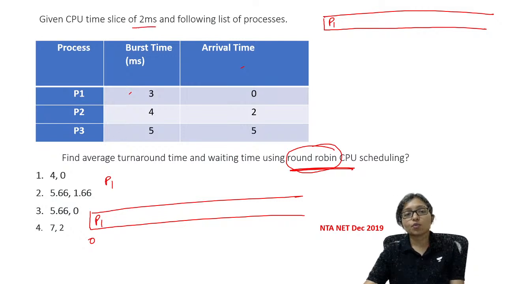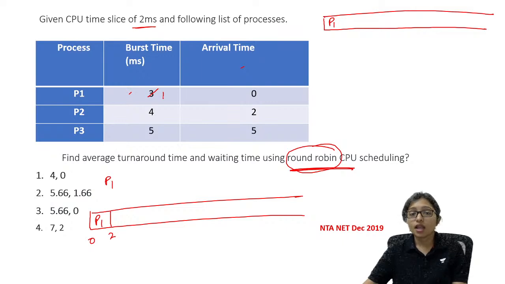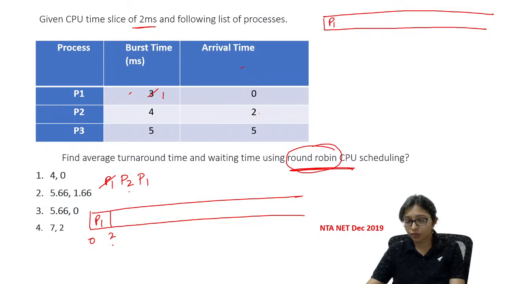Here the time quantum is 2 milliseconds, so P1 will execute 2 milliseconds. After that 1 will be remaining. Now when P1 is leaving, at that time only P2 arrived. That's why we have to write P2. After that P1 is not completed, so again I have to repeat P1.